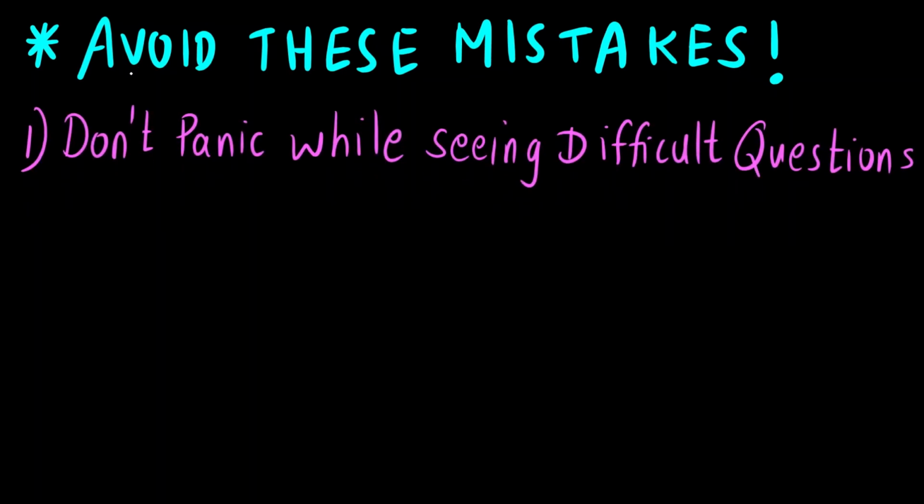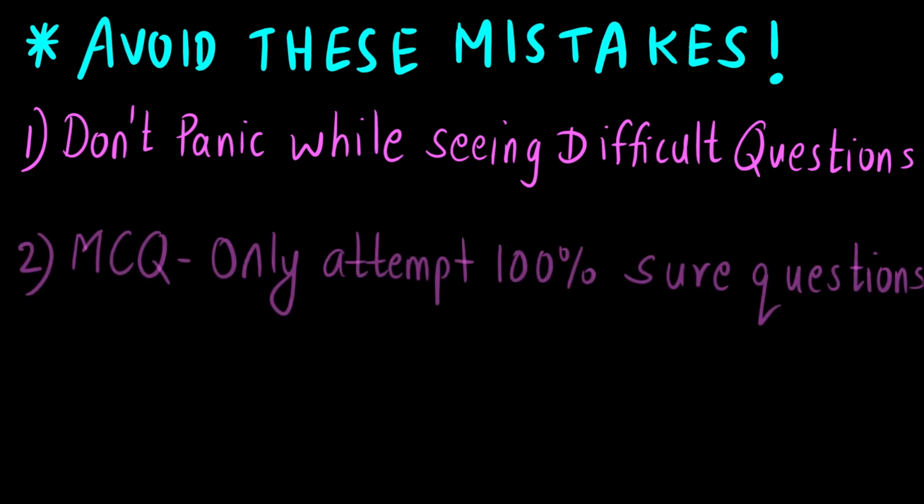So first one is don't panic while seeing difficult questions. बहुत बार क्या होता है कि जो questions होते हैं वो jumbled हो जाते हैं. Initially you might get difficult questions because the questions are assigned to you randomly. कभी कभी जो difficult questions होते हैं वो starting में आ जाते हैं. Maybe starting के 4 या 5 questions difficult हों और उसके बाद के questions easy हों. So you should not panic. You can mark for review. एक option होता है mark for review, वो करके you can solve easy questions first.